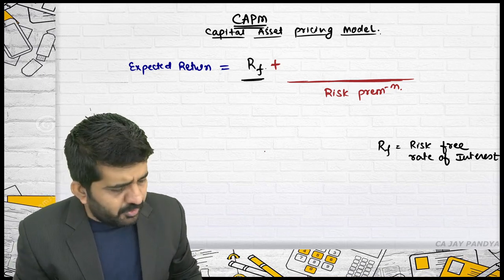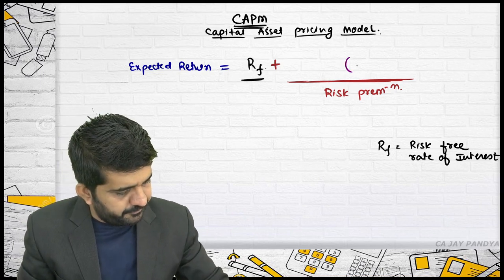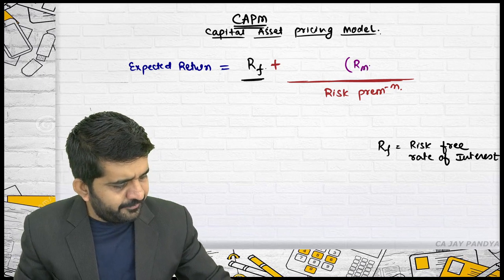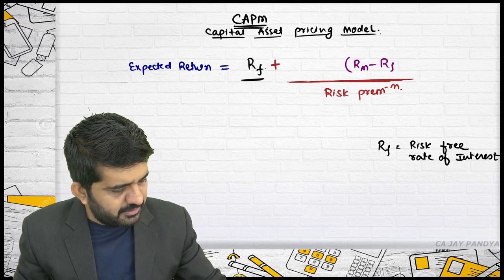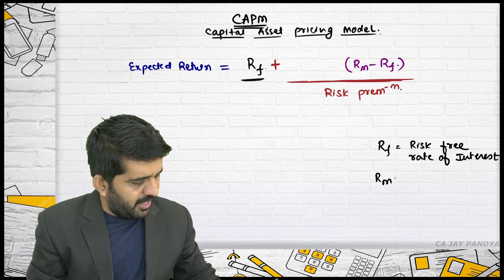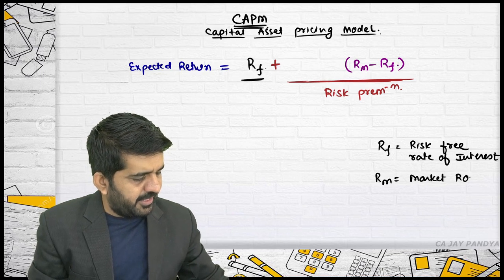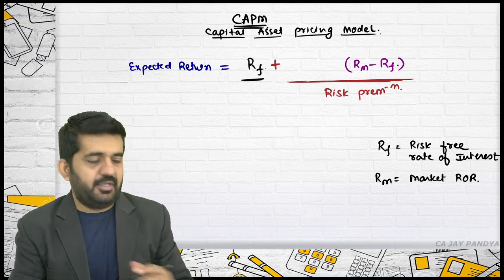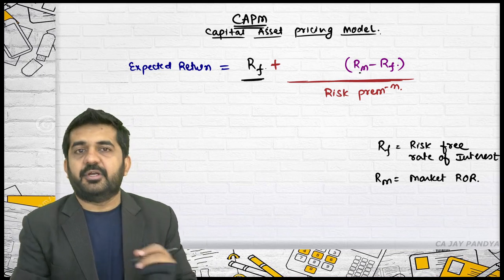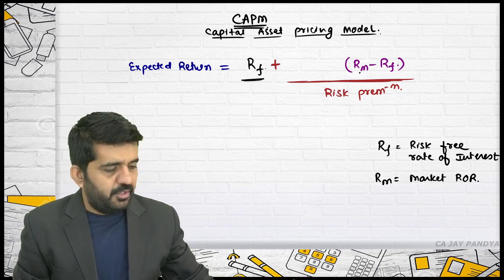Try to understand the concept of market risk premium: RM minus RF, whereby RM is the market rate of return, and RF we have already written, the risk-free rate of return.